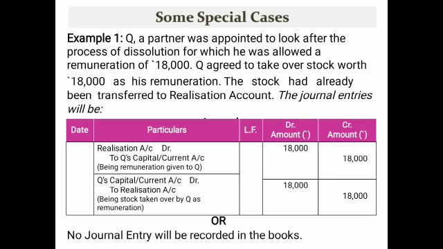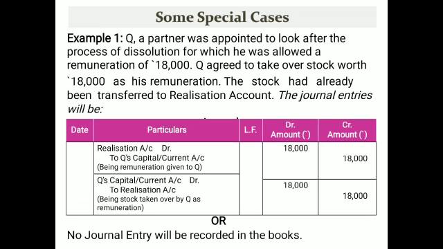And now next is the special cases. Now Q is a partner appointed for the dissolution process, and the remuneration allotted is 18,000. So the entry will be passed for this, realization to Q's capital account 18,000, and Q agreed to take over an asset worth 18,000.